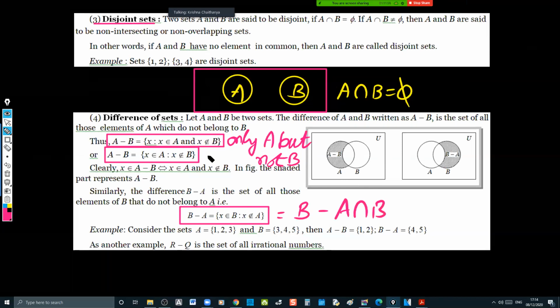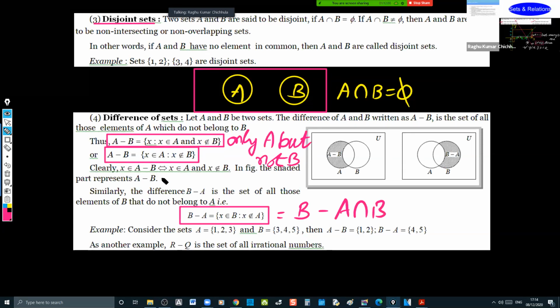I can even write A minus B as A minus A intersection B. Correct or not? That is only A but not B. This is about the difference. So far what we have seen is addition for union, multiplication for intersection, and this difference is subtraction.